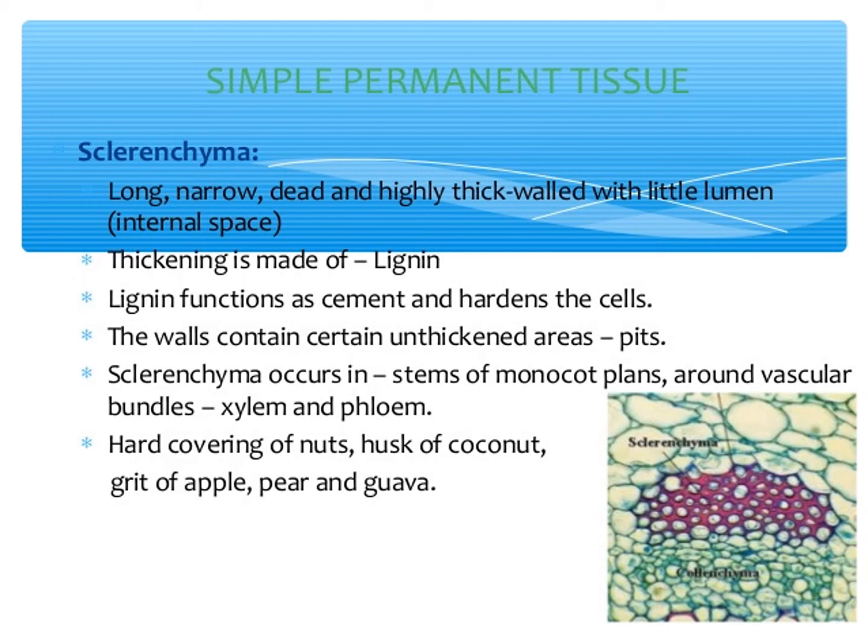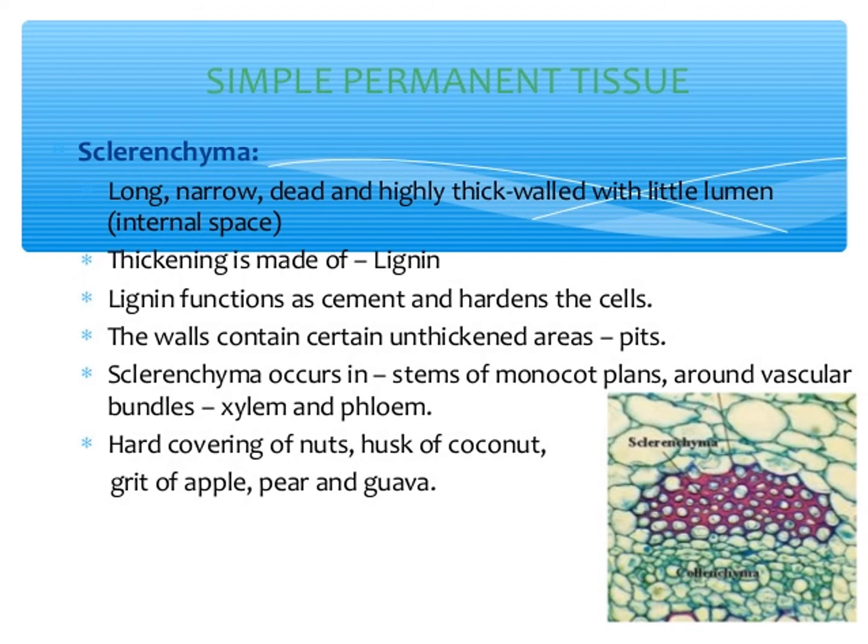Long, narrow, dead and highly thick-walled cells with little lumen, that is the internal space. Thickening is made up of lignin. Lignin functions as cement and cordons the cells. The wall contains certain unthickened areas, pits.